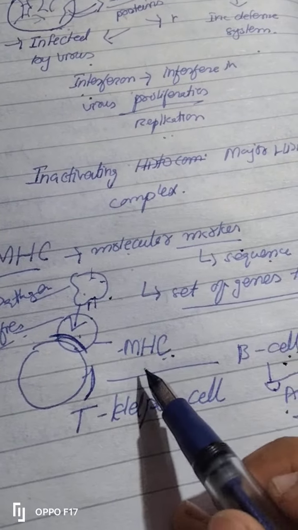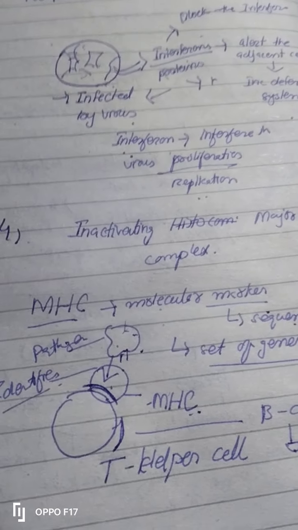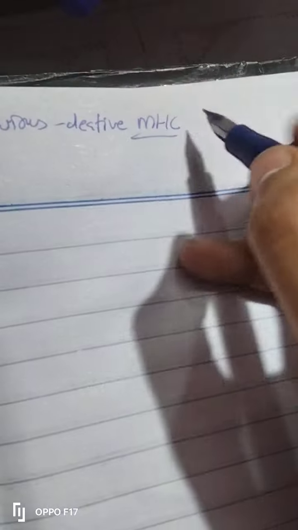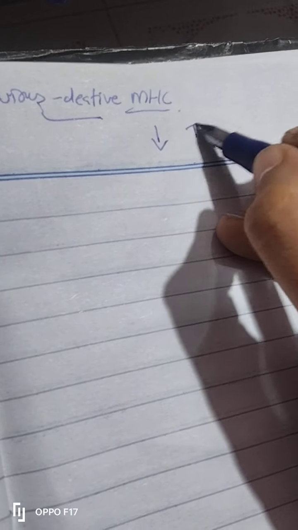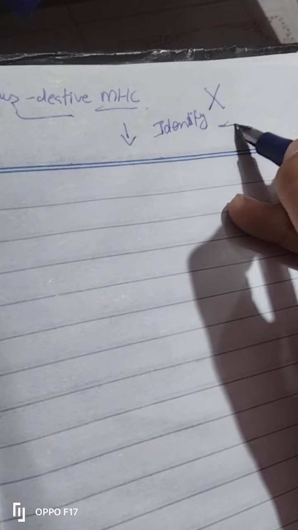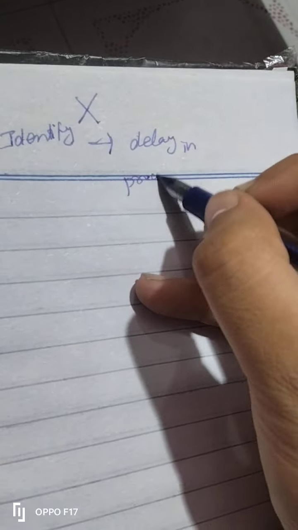So what is the role of MHC? It identifies a pathogen. So what actually happens? Virus deactivates MHC. When this virus deactivates MHC, obviously it won't be able to identify. When it won't be able to identify, there will be delay in the production of antibody.